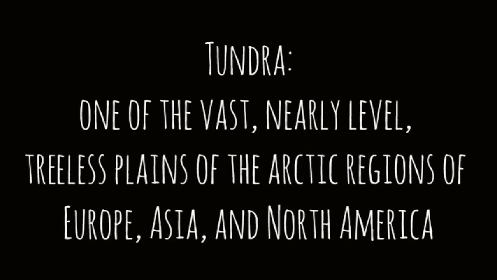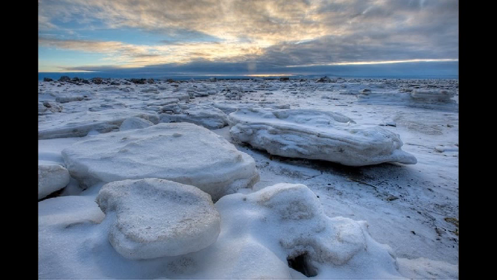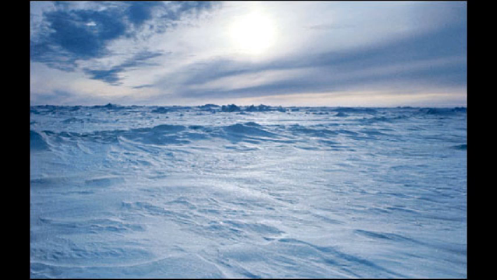Tundra biome is located in the Arctic Circle, which is the circle that surrounds the North Pole. The tundra is the coldest and the driest of all the biomes on Earth. There is very little rainfall in the tundra. It rains less than 10 inches a year. Winters here are long and summers are short.